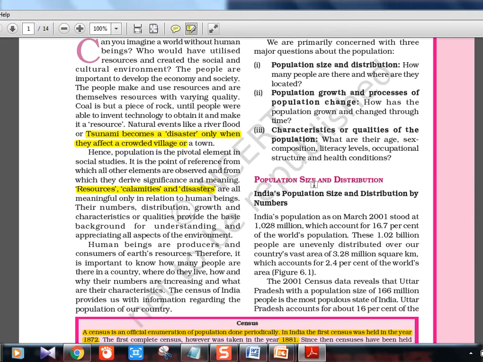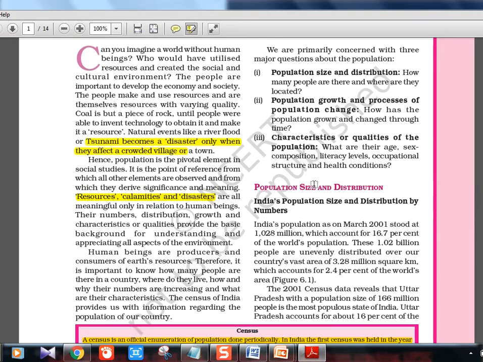Government schemes: yesterday two or three students pinged me on Facebook and asked how to prepare government schemes. I'll tell you one thing, don't sit and learn by heart each and every scheme and its features. It is true that in mains once it was asked to list down the features of Pradhan Mantri Fasal Bima Yojana, or sometimes they'll ask about Digital India. But if you start studying all the schemes, with 10 points about each, it will take a lot of time. So the better thing is to read The Hindu and PIB daily.